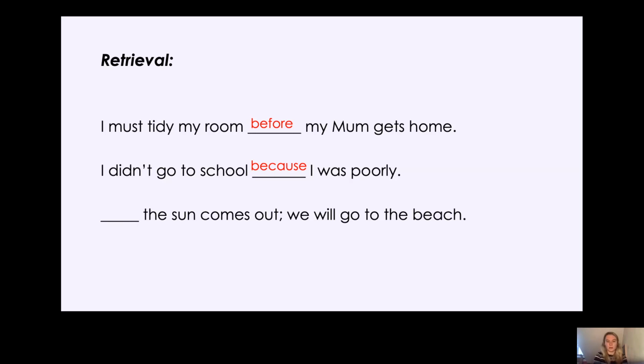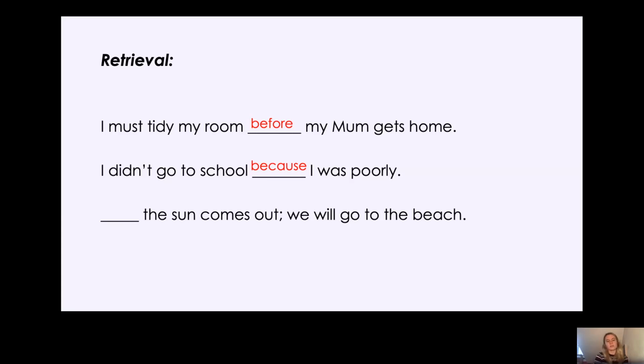Okay, the last one. The sun comes out, we will go to the beach. Because the sun comes out, we will go to the beach. No, we can't have that. If the sun comes out, we will go to the beach. Well, you can have that, because that's the condition, isn't it? Only if the sun comes out will we go to the beach, but if it doesn't come out, we won't go to the beach. Before the sun comes out, we will go to the beach. Well, before the sun comes out probably means it's raining, so you probably wouldn't want to go to the beach before the sun comes out, because the beach you like to go to in the nice weather.